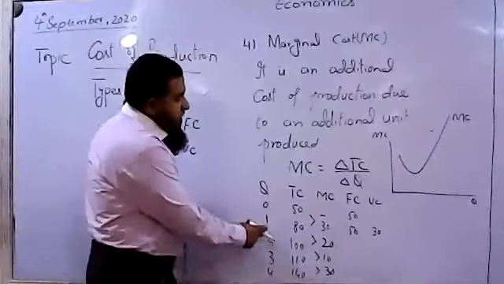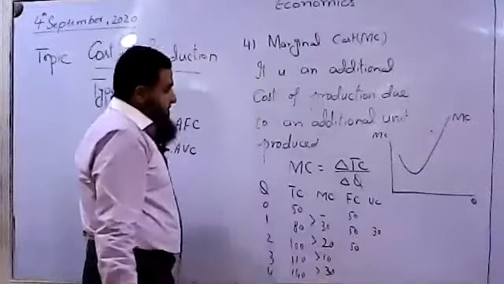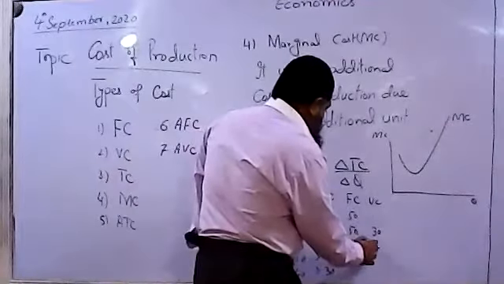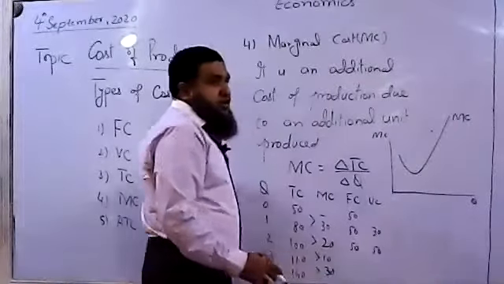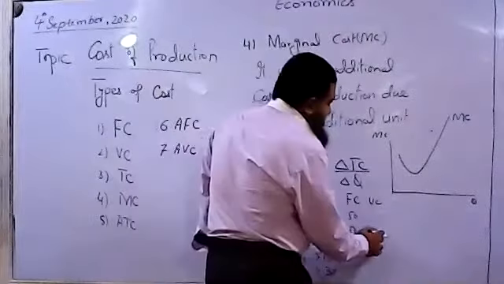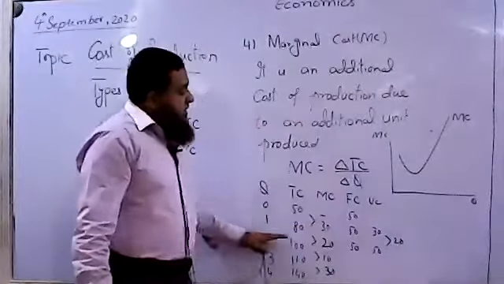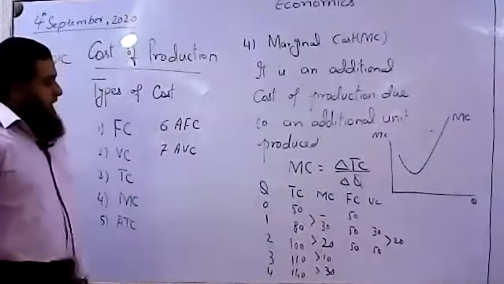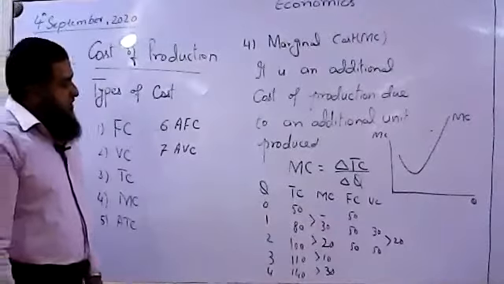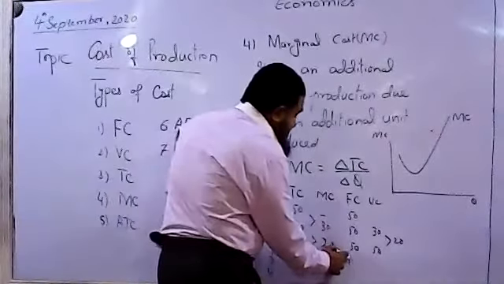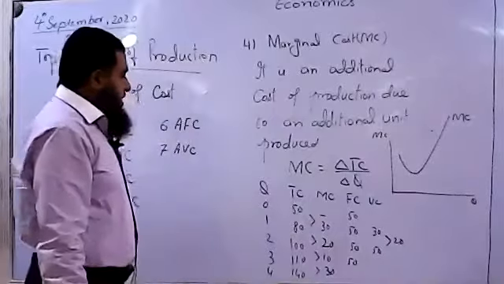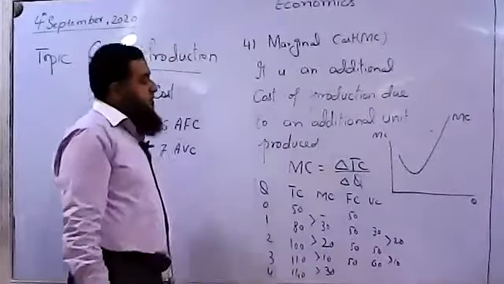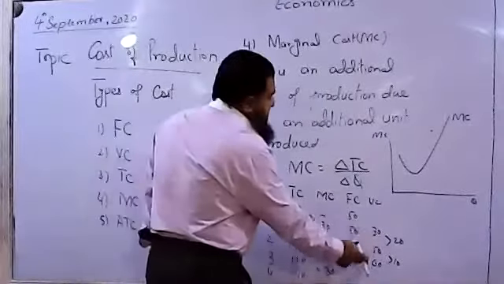Now at the second unit, we have 50 as a fixed cost. Now the variable cost is also 50. So you can say how much units of variable cost has changed. That is 20. So this is the marginal cost. The change in variable cost is actually shown in the form of marginal cost of production. Because fixed cost remains fixed, it is not going to change. And here we have 50 as a fixed cost and variable cost is 60. So variable cost has changed by 10. So marginal cost is the difference between the changes in the variable cost of production.